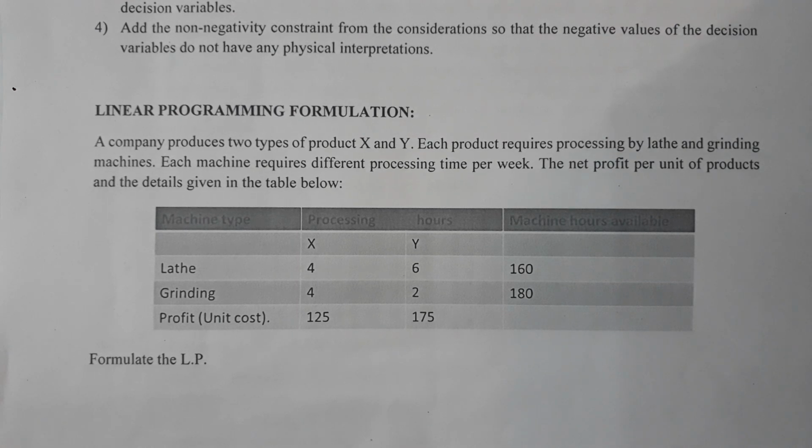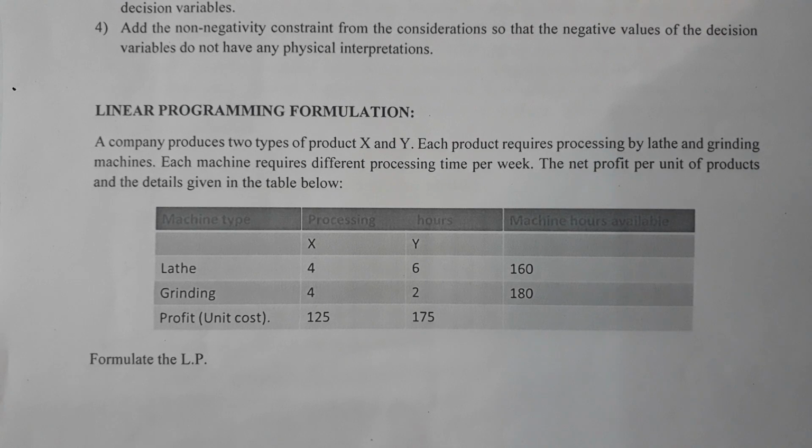The lathe can produce 4 in number for a given period of time for a particular product, and for another product it can produce 6 for a given time. What is 160? It is the constraint. The combination of X and Y products with respect to the lathe cannot be more than 160. It must be less than 160. This is a constraint. Understand, less than 160 is one of the constraints.